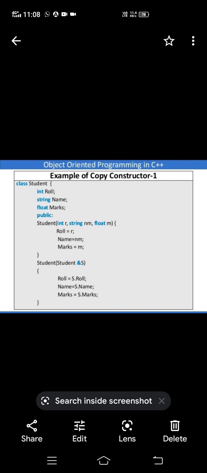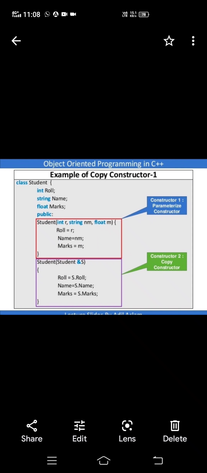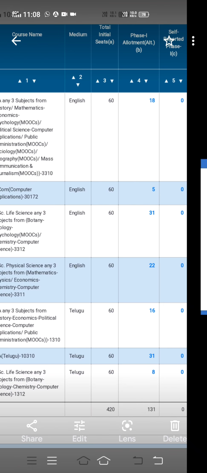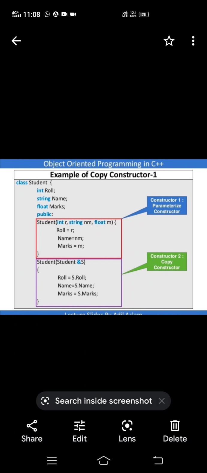One is parameterized and the second one is copy. The first student is the parameterized. The second Student takes the address of s, that is the copy. So whatever the data members of that object are, they are copied into another new object.